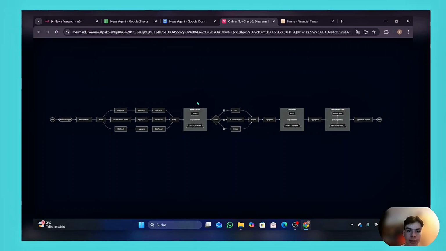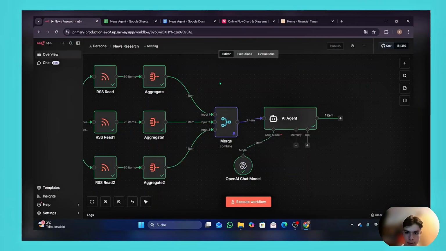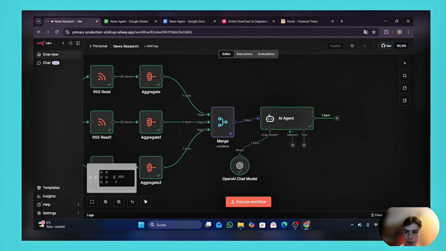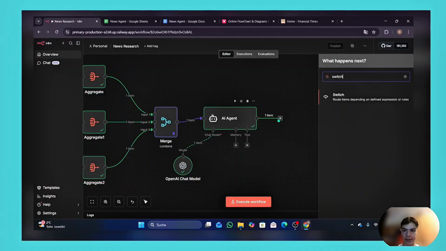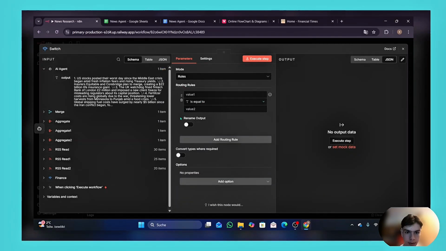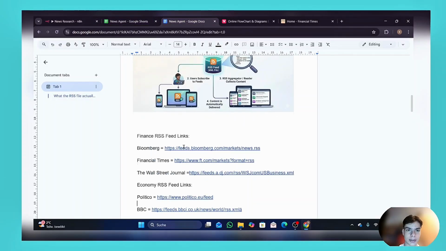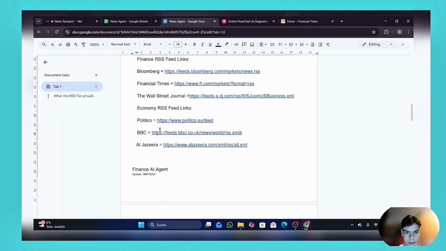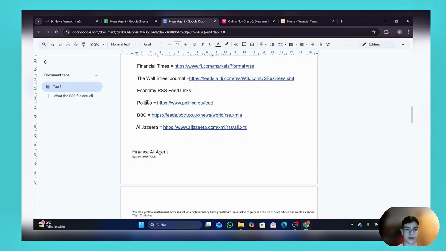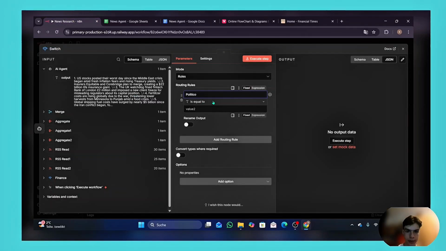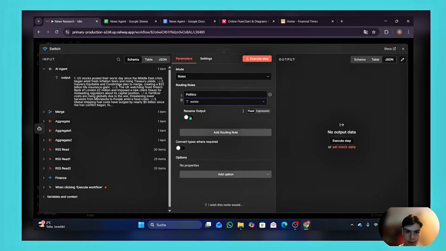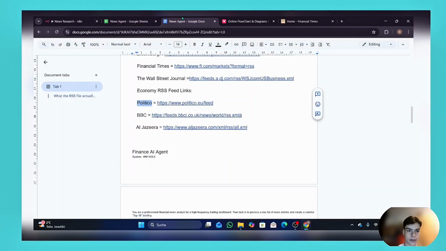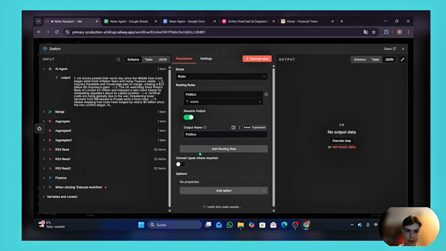So we did already finance, now politics. So let's add the switch node that we need to split the workflow into 3 paths, and we're going to do the same. So let me just see in my resource docs which sources I want to use. Okay, we're going to use Politico, BBC, and the last one there. So add it in there. String exists. Rename outputs.